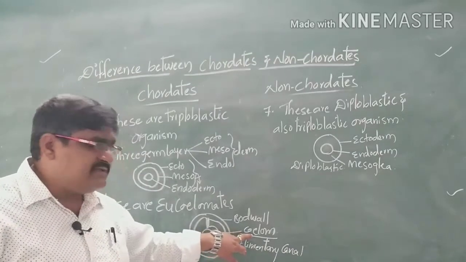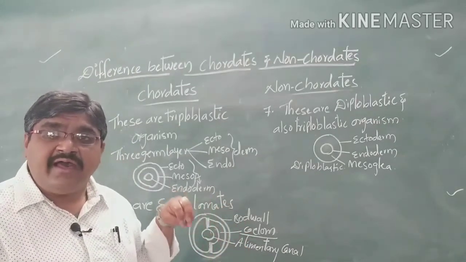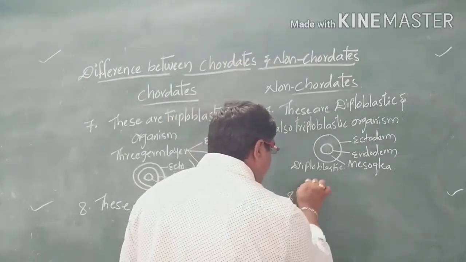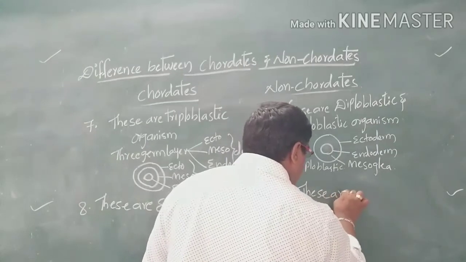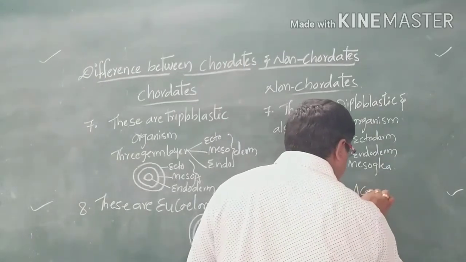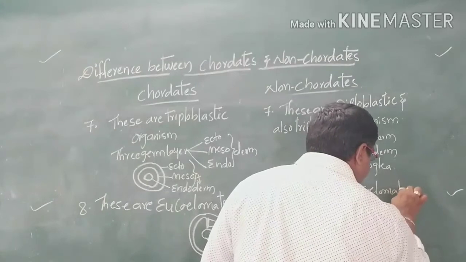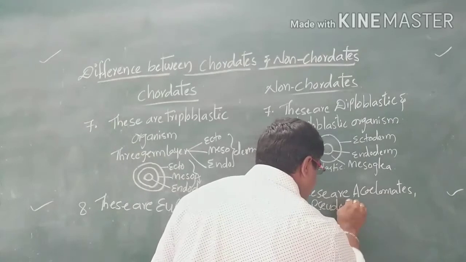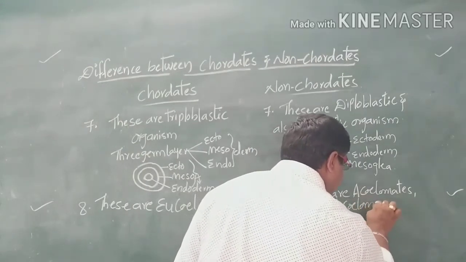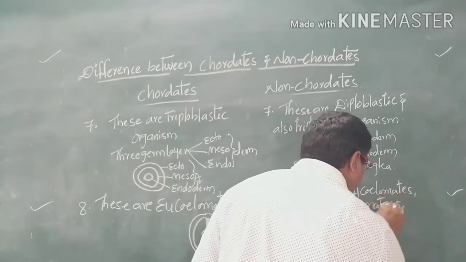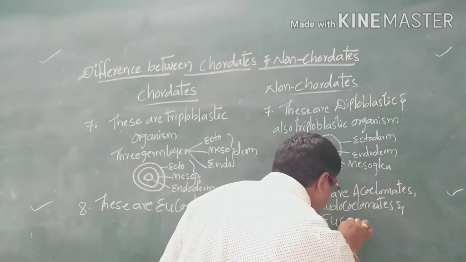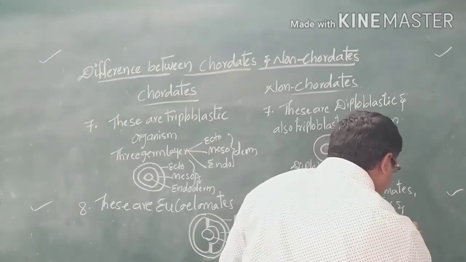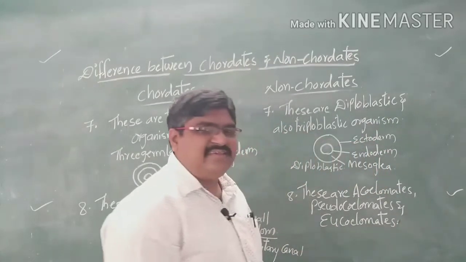So we can call them eucoelomates. And if you come to the non-chordates, these are acoelomates, and next one is pseudocoelomates, and the eucoelomates. So these are the three types.